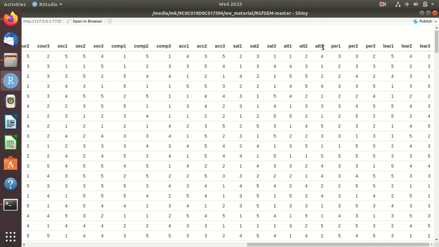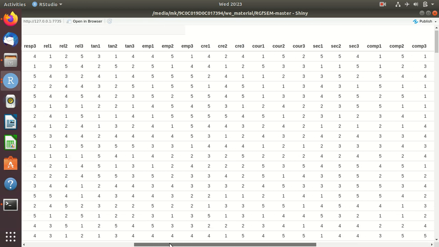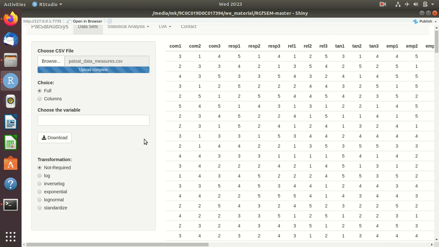That is the question. Among these 10 factors, which factor is significant for a particular factor of the patient behavior? This tool answers that question.